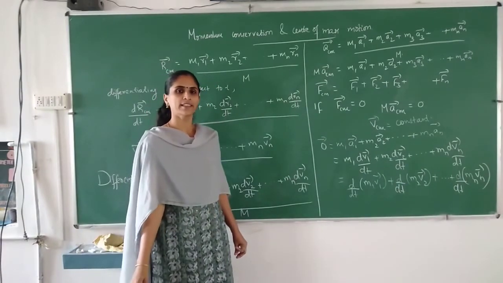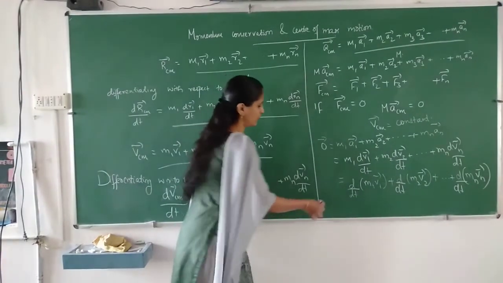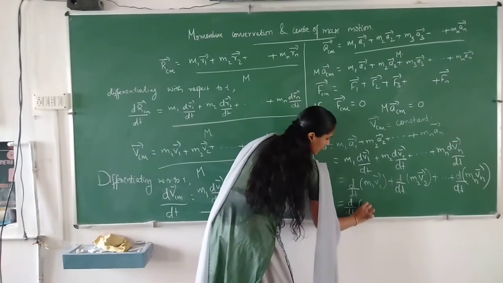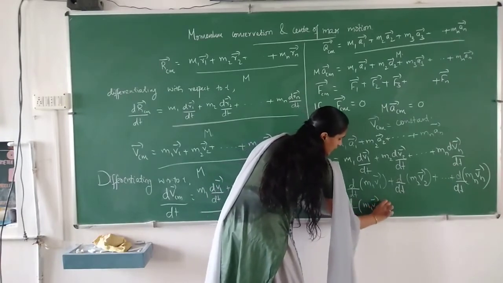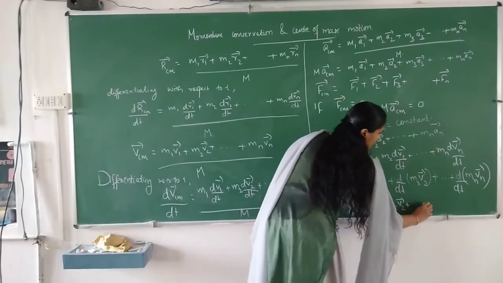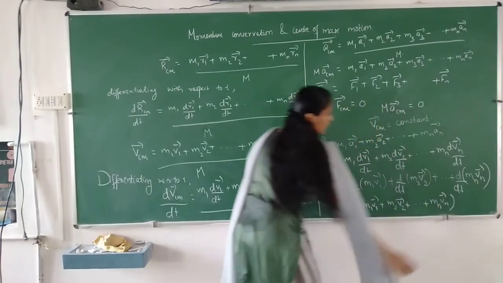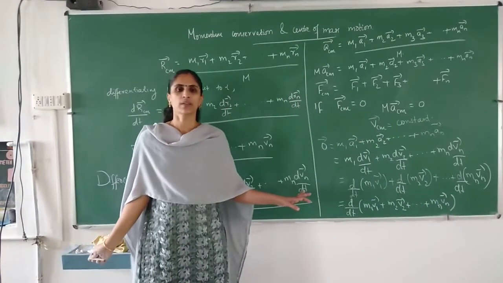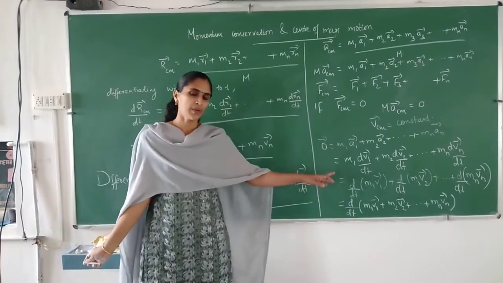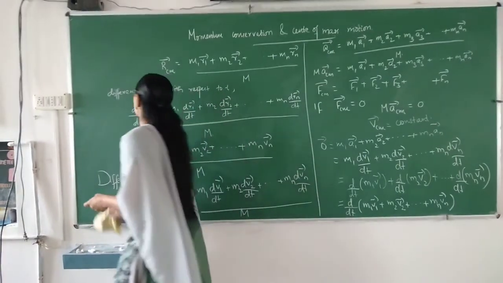Is it clear? Or we can write it as d by dt of M1 V1 plus M2 V2 plus etc. plus Mn Vn. Okay, up to this it is clear, no? Any doubt?